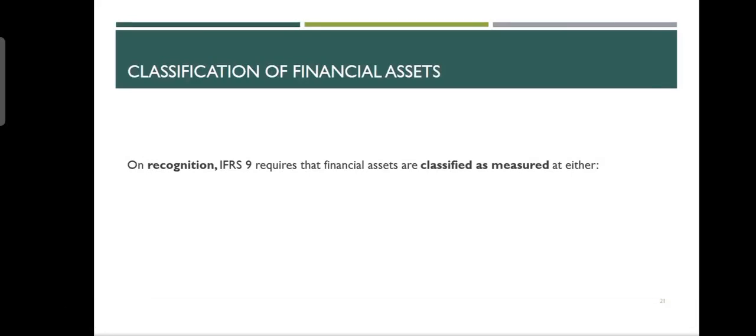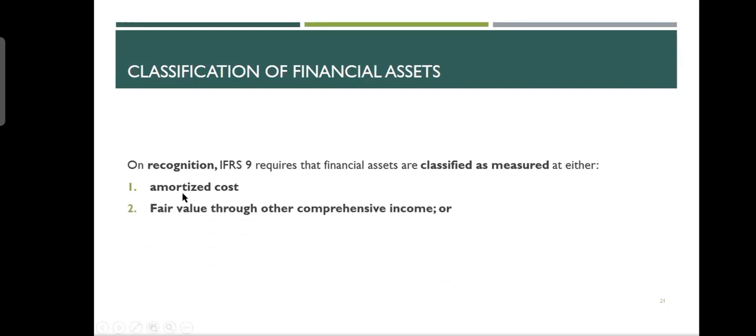The recognition. We did the recognition thing. Now it is classification. How did you classify your financial asset? This is actually the key area, and everything will start from here. So there are three categories of financial asset. The first category is called financial asset at amortized cost.